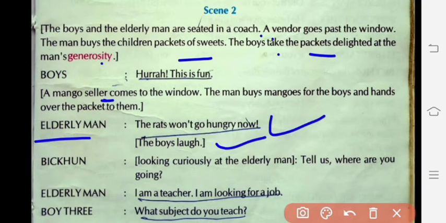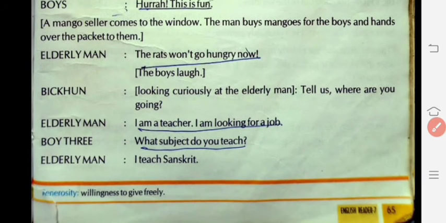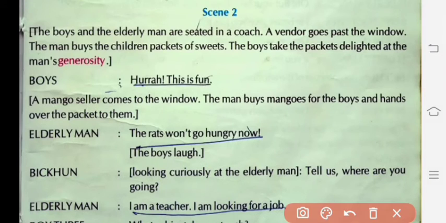The boys started laughing. Bhikun says, looking curiously at the elderly man, tell us, where are you going? The elderly man says, I am a teacher, I am looking for a job. Looking for means searching. Boy 3 says, what subjects do you teach? The elderly man says, I teach Sanskrit.